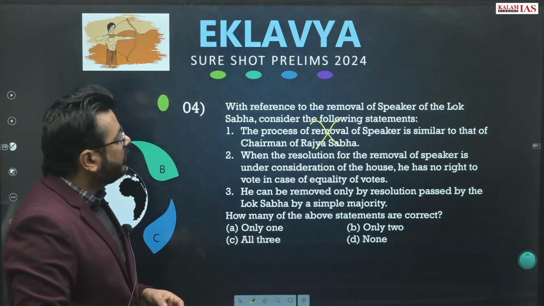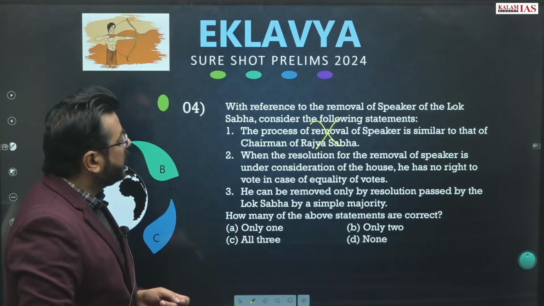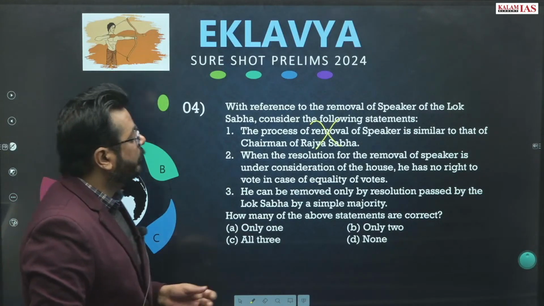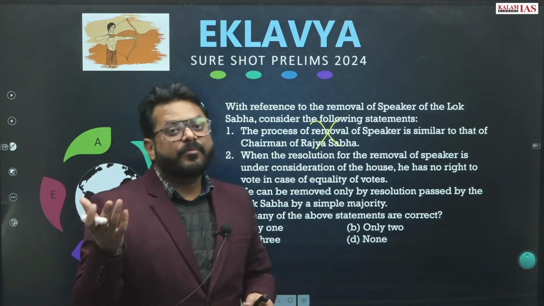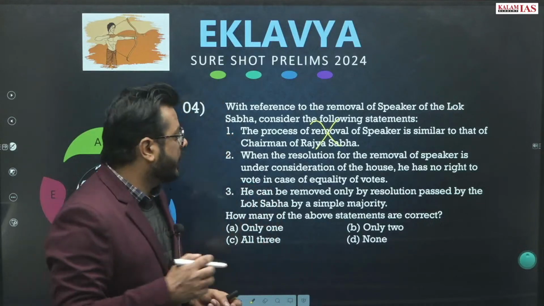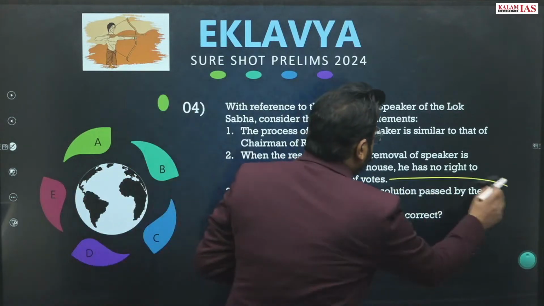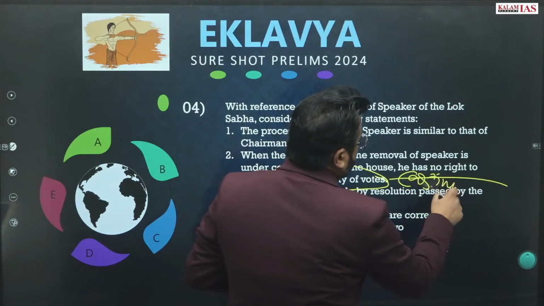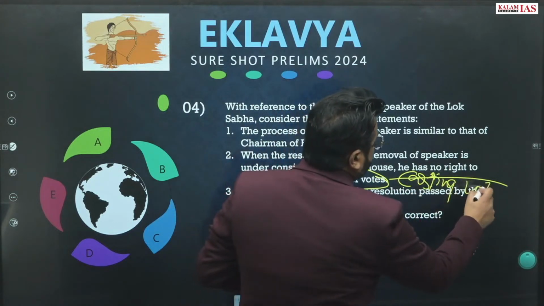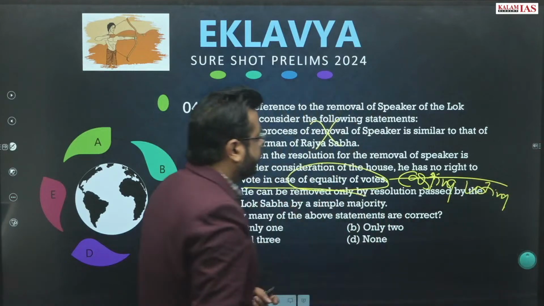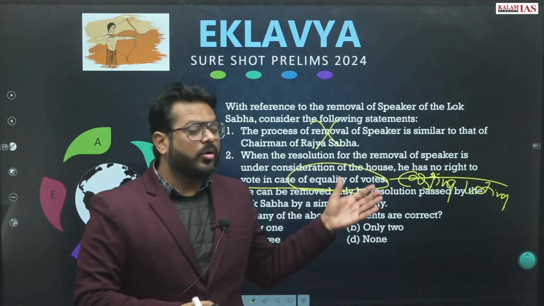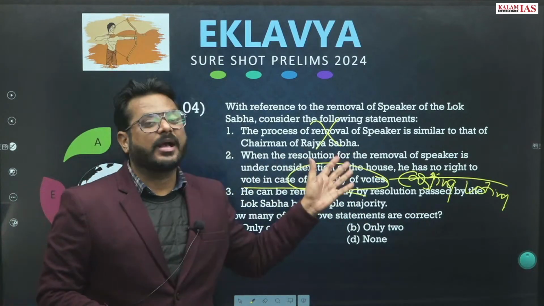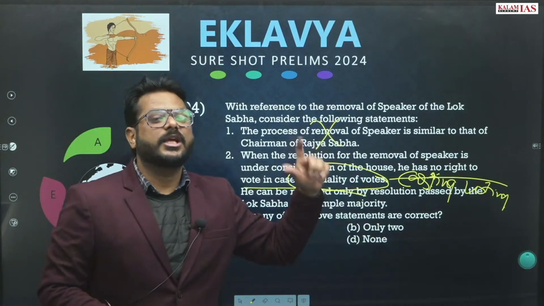When the resolution for the removal of a Speaker is under consideration of the House, he has no right to vote in the case of equality of votes. When a Speaker votes on the equality of votes, this kind of voting is called the casting vote.